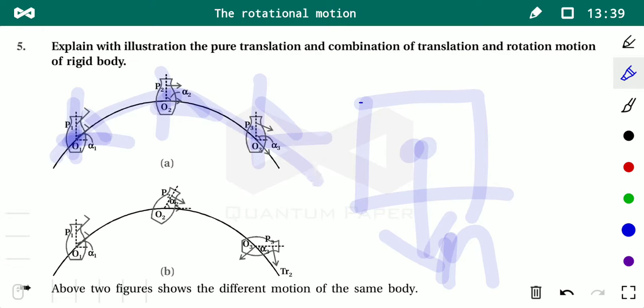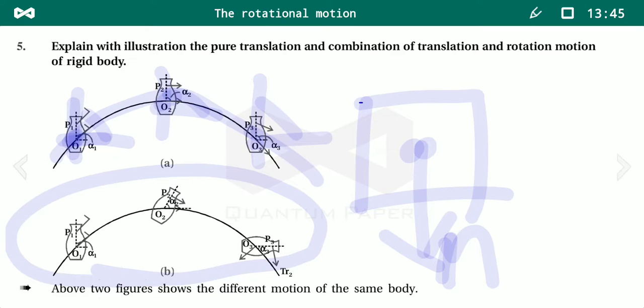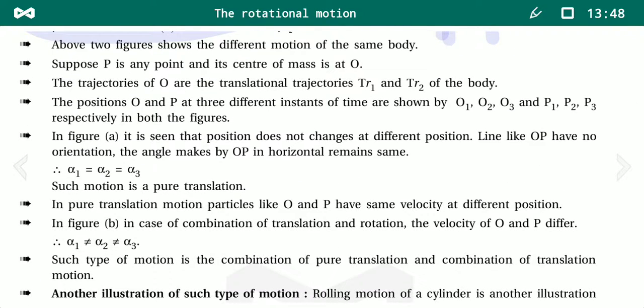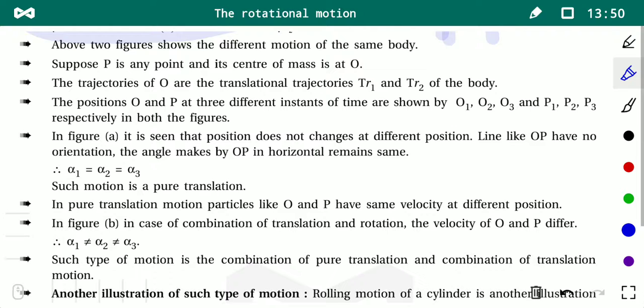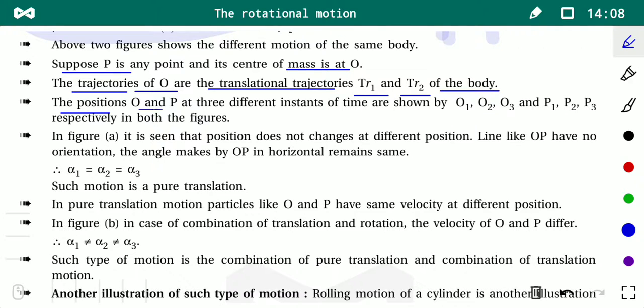So it is a pure translation motion without any rotational motion, while this is a different case, a combined case of rotational motion and translation motion both. Suppose P is any point and its center of mass is at O. The trajectories of O are the translation trajectories TR1 and TR2 of the body. The positions O and P at three different instants of time are shown by O1, O2, O3 and P1, P2, P3 respectively in both the figures.